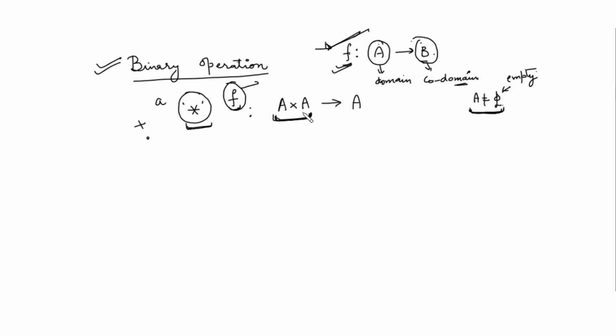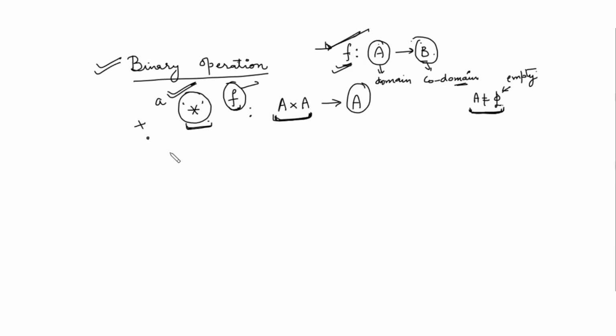A cross A means we have to take an ordered pair. We have to take the pair of two elements, and then apply this operation, this function, on the elements of A. After applying this operation, if the result is again an element of A, then we will say this star is a binary operation which is defined on a set A.